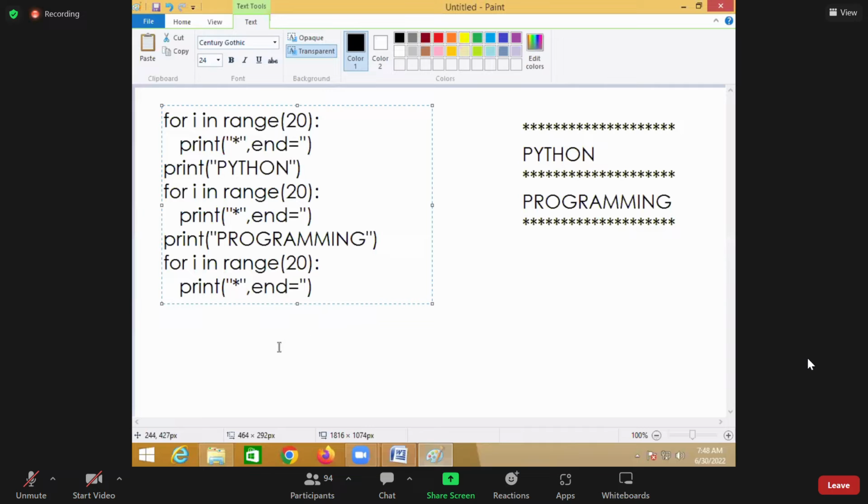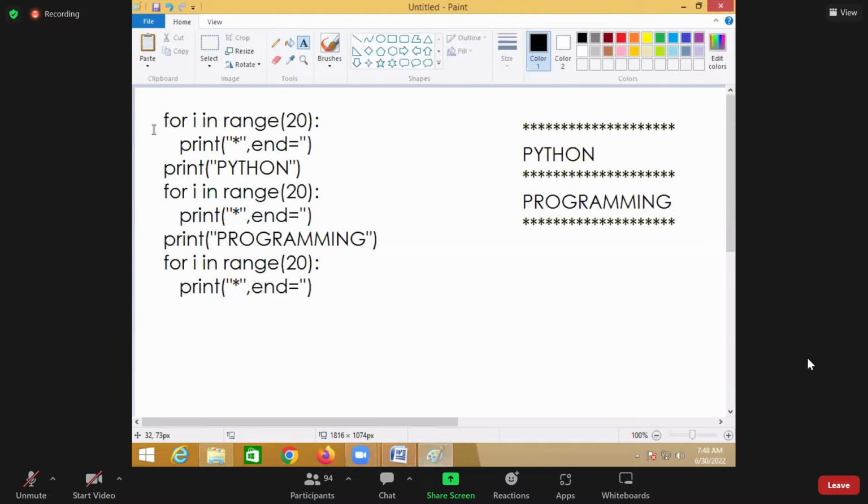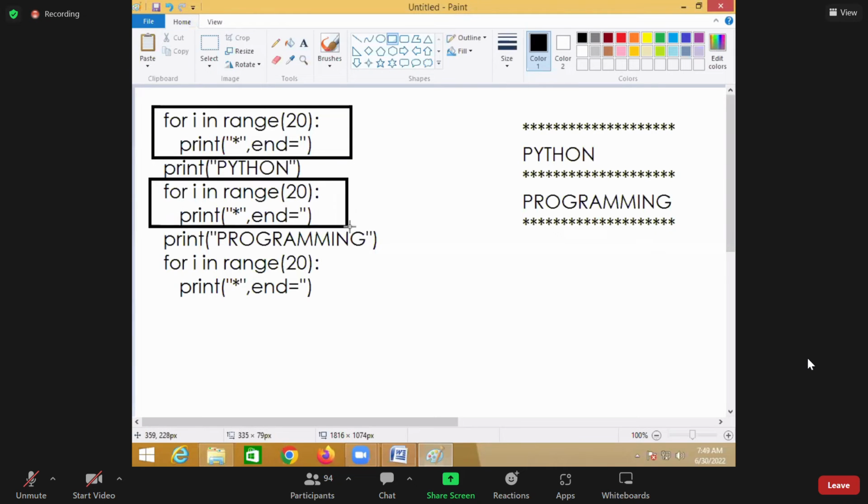If you see this coding, this is what we did till now. This is called the unstructured programming style. What is the problem with unstructured? For example, if I want to draw 3 lines, I'm writing this code 3 times. For drawing each line, I repeated this code again and again.